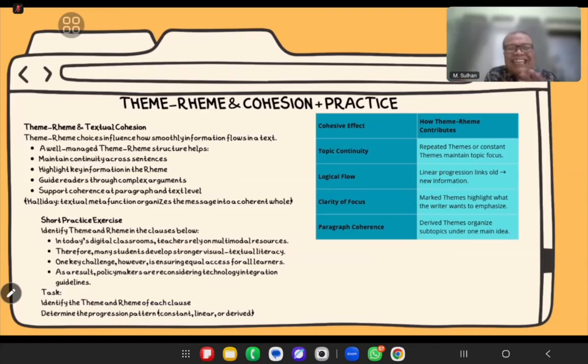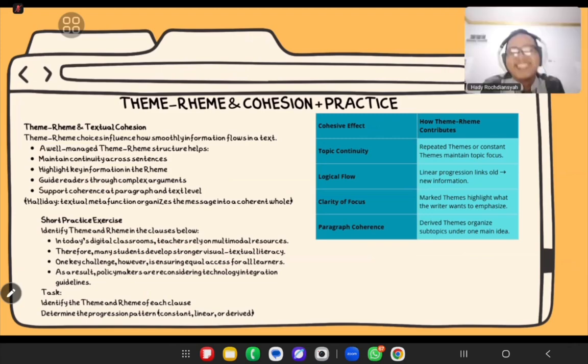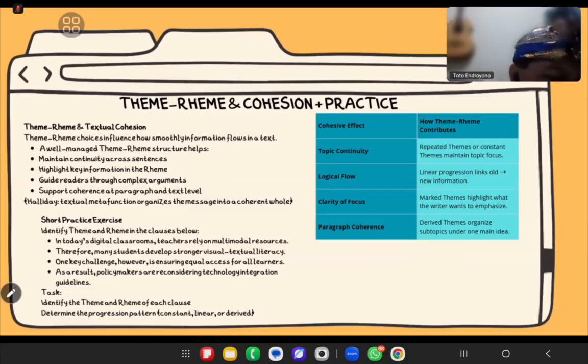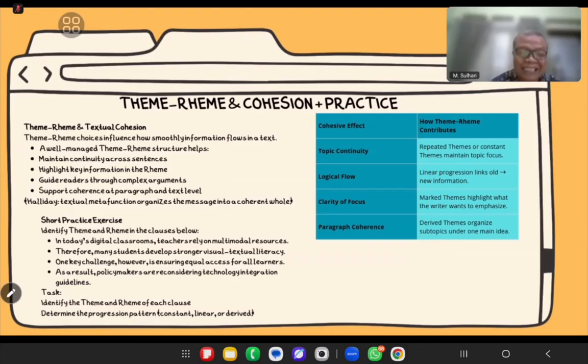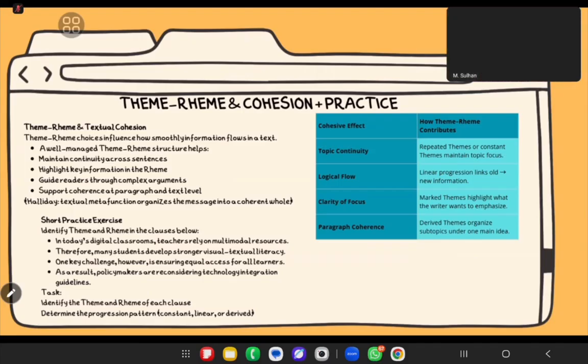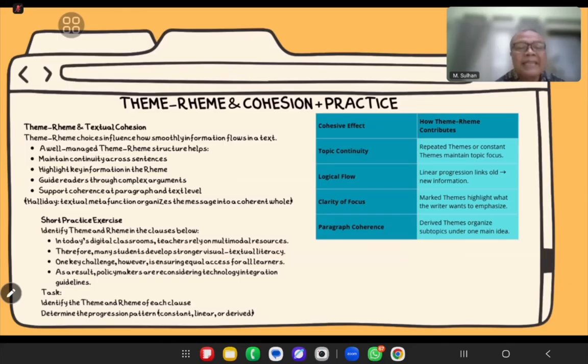Which one is the theme? The theme is the students who have been preparing carefully for the final examination over the past 2 months. This one is an adjective clause. The rheme is "past", and the rest is the theme. Oh, Pak Toto, you are correct. So the theme here is quite long.